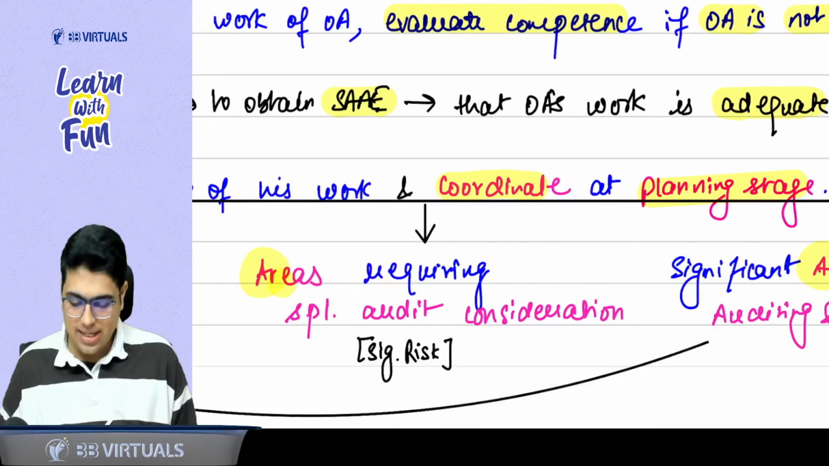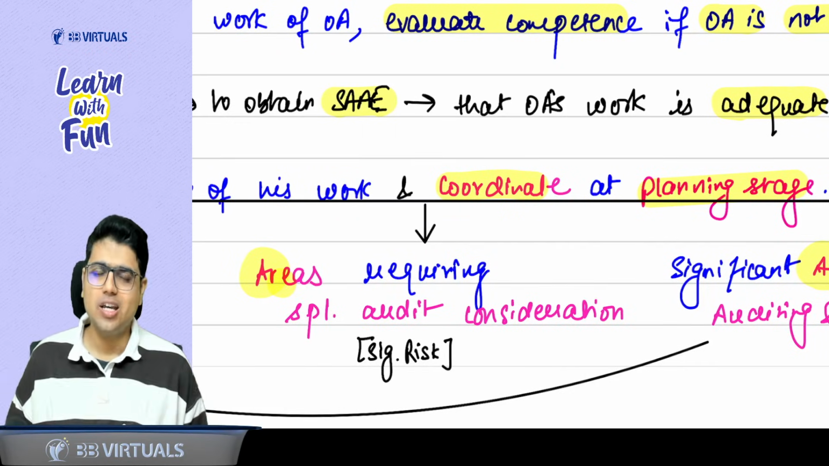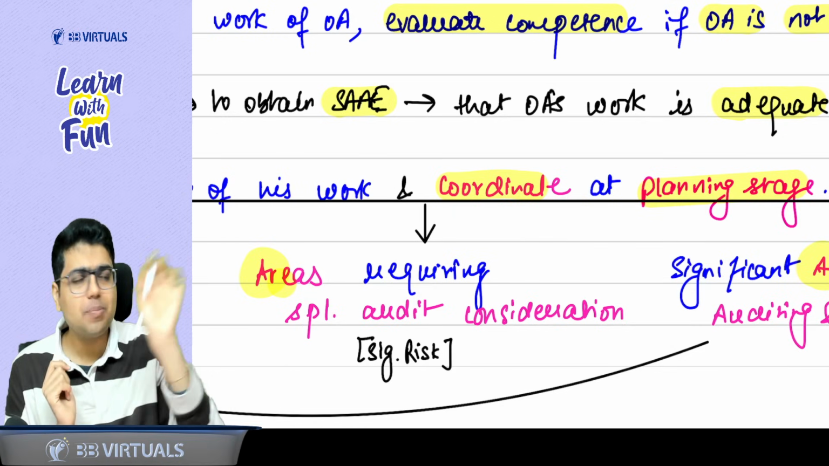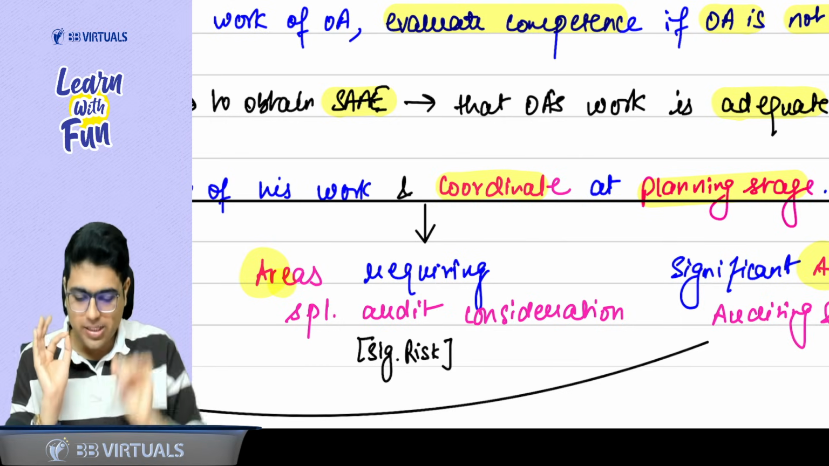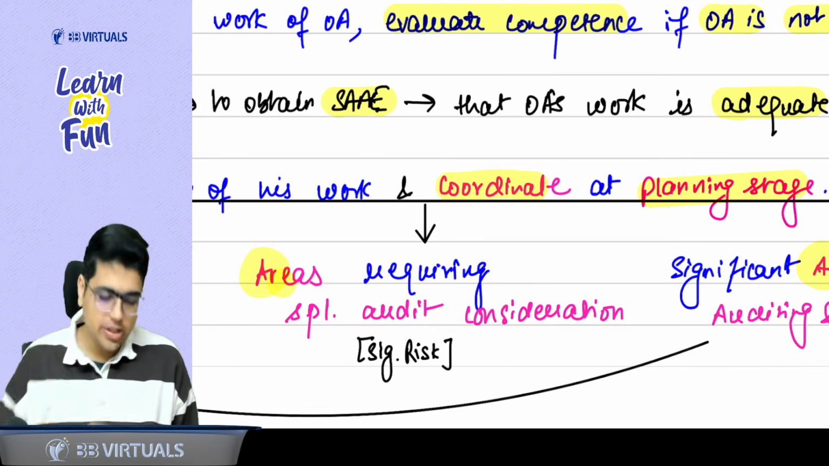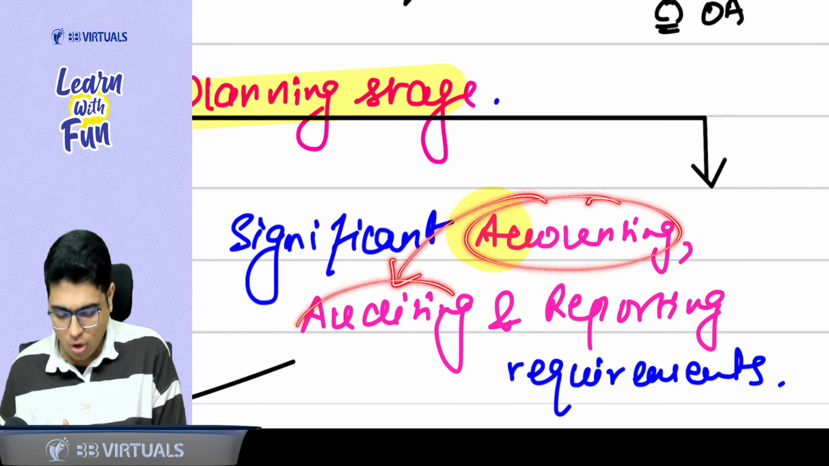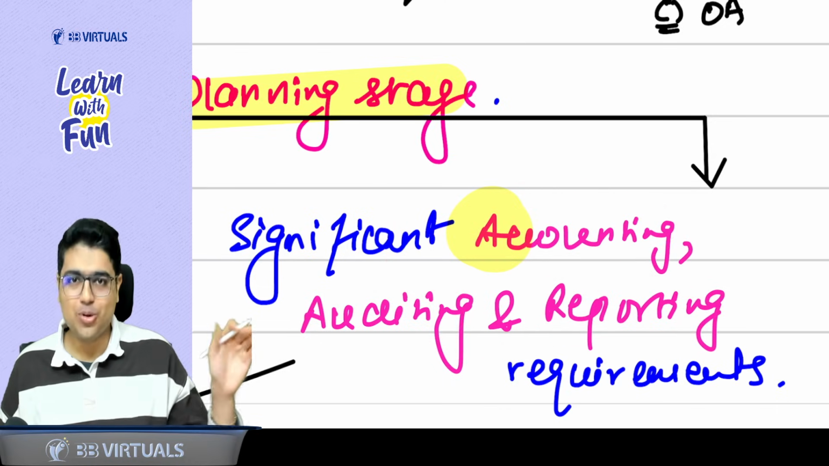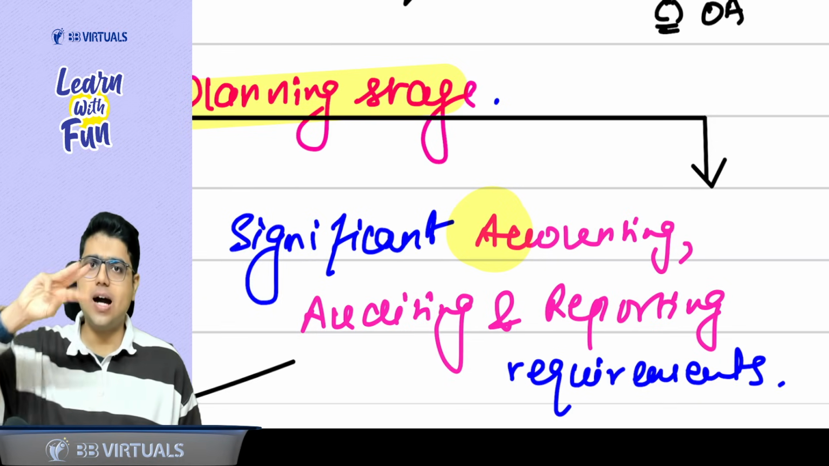Second thing, tell him the areas which require special consideration. Basically, these are the areas of significant risk like fraud, related parties, transactions which are outside the normal course of business, not at arm's length price. So these are the areas which require special audit consideration. And last point is guide him about significant accounting. After accounting, what do we do? Auditing. After auditing, what do we give? Reporting. So accounting, auditing, reporting. Say with me, accounting, auditing, and reporting requirements. Are these 3 points clear?